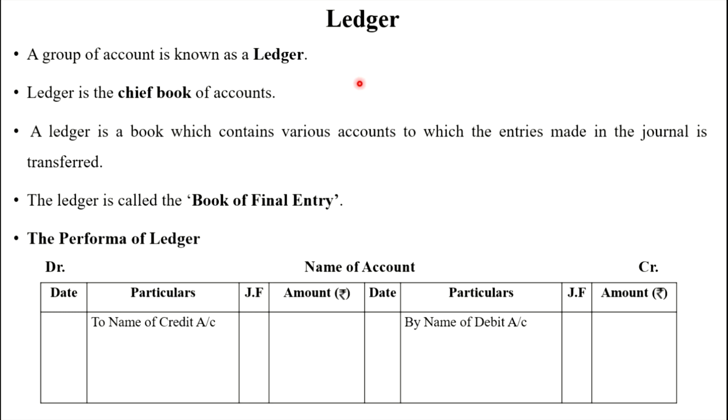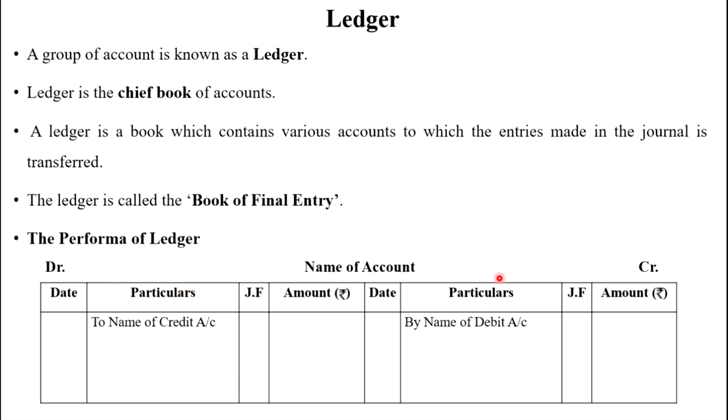The second book of account is the ledger. What is meant by ledger? Ledger is nothing but the group of accounts. Ledger is the chief book of account. The ledger is a book which contains various accounts to which the entries made in the journal are transferred. The ledger is called the book of final entry. This is the pro forma of the ledger.